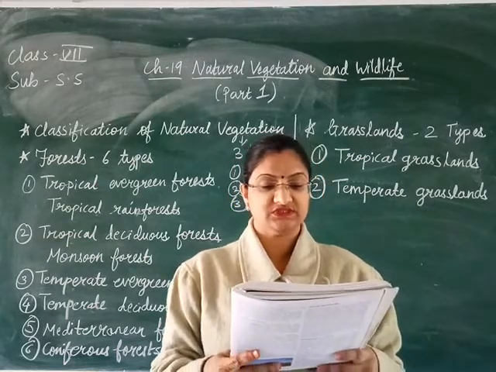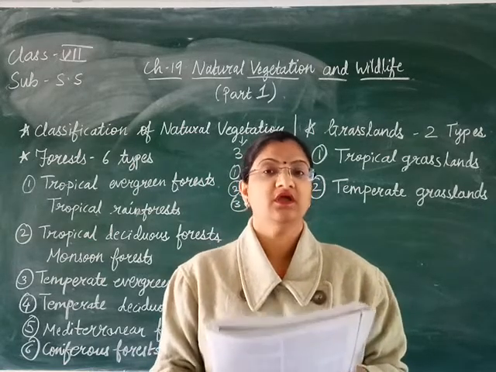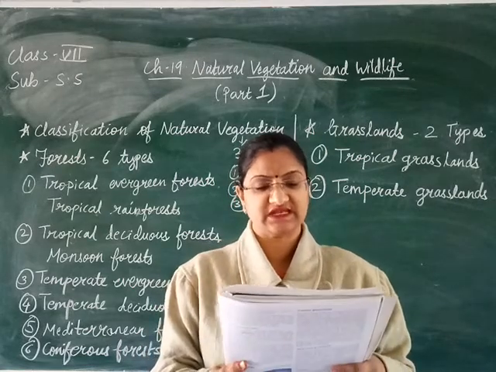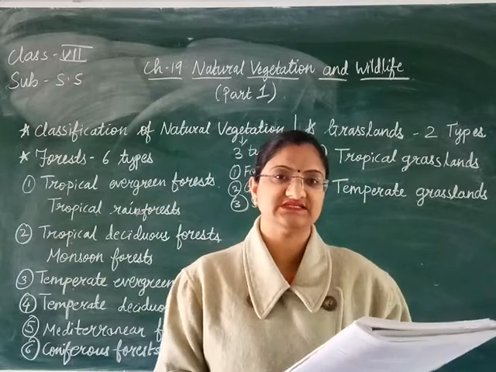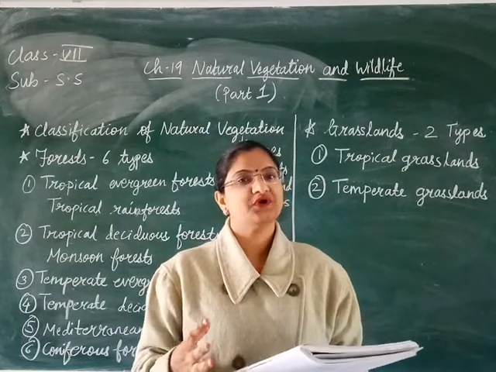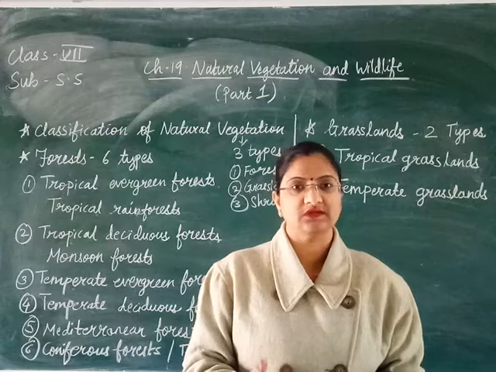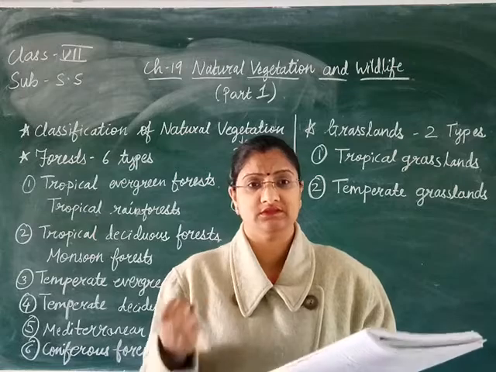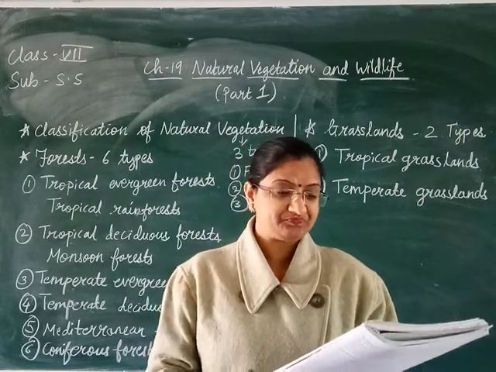Plus, the trees in this region are less luxuriant due to the distinct dry season everywhere. It means every year you will find a dry season, and that is why these regions are less luxuriant. That is also why they shed their leaves during the dry season, so that they can conserve the water inside them. Means what? The trees, especially in the summer or dry season, you can say like winters, are going to shed their leaves so that they will retain water in the plants, and that is going to keep them alive throughout the year.